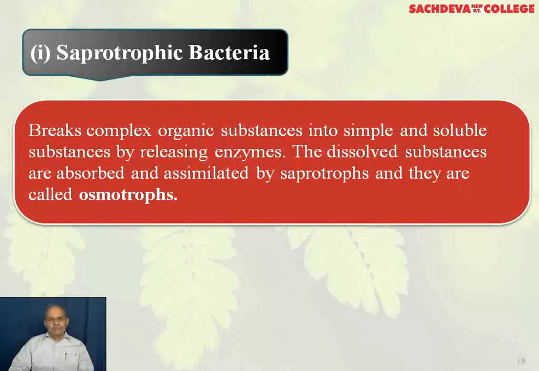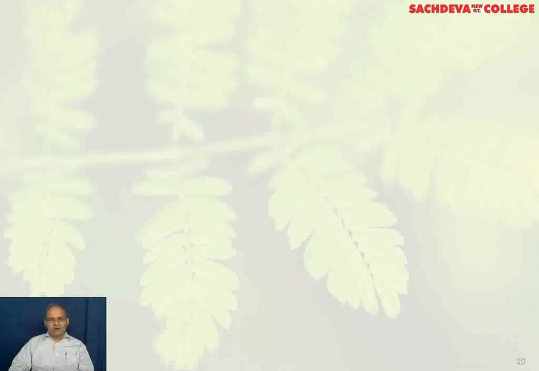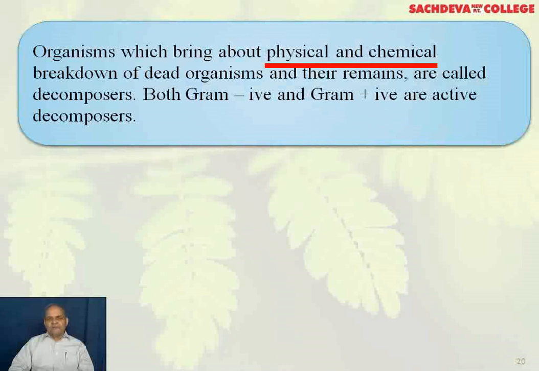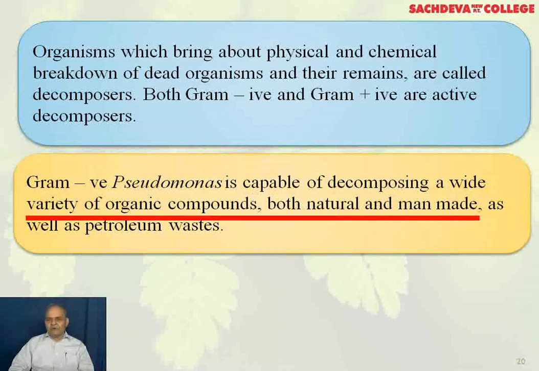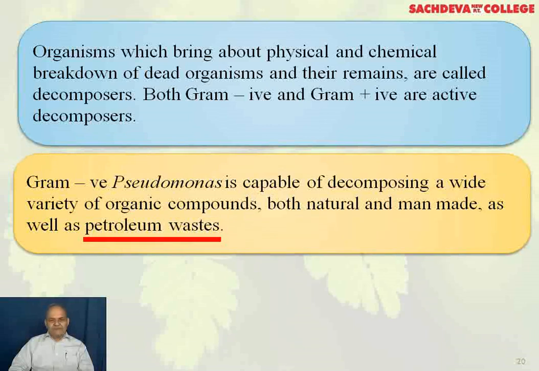Saprotrophic bacteria break complex organic substances into simple and soluble substances by releasing enzymes. The dissolved substances are absorbed and assimilated by saprotrophs, and they are called as osmotrophs. Organisms which bring about physical and chemical breakdown of dead organisms and their remains are called decomposers. Both gram-negative and gram-positive are active decomposers. Gram-negative Pseudomonas is capable of decomposing a wide variety of organic compounds, both natural and man-made, as well as petroleum-based.